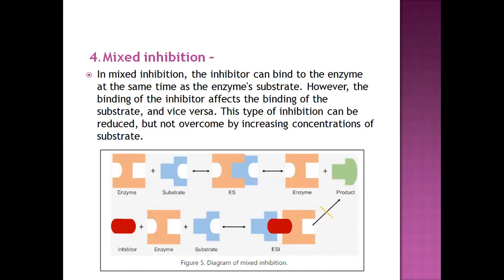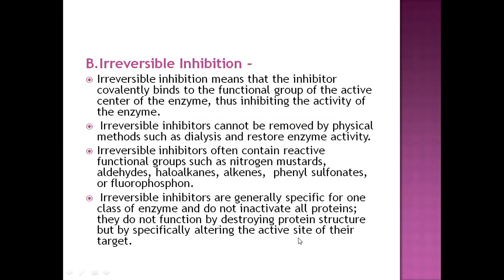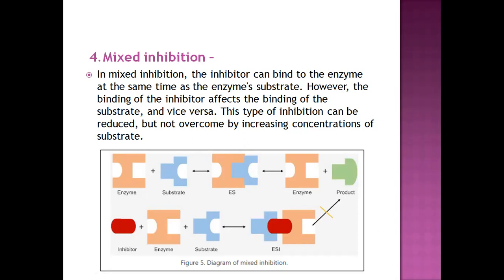When the enzyme and substrate bind together, at that same time the inhibitor will bind to the enzyme and substrate. So there is a formation of an enzyme-substrate-inhibitor complex, and this inhibitor cannot be removed by increasing the concentration of the substrate. So this is called a mixed type of inhibition. So we studied the four types of inhibition: competitive inhibition, non-competitive inhibition, uncompetitive inhibition, and the last one is called mixed inhibition. These are all examples of reversible inhibition.